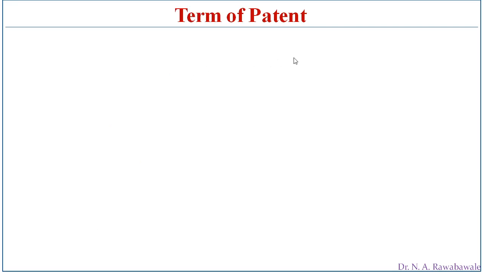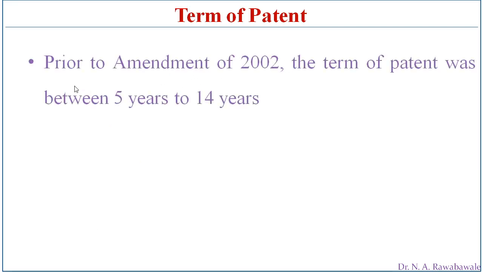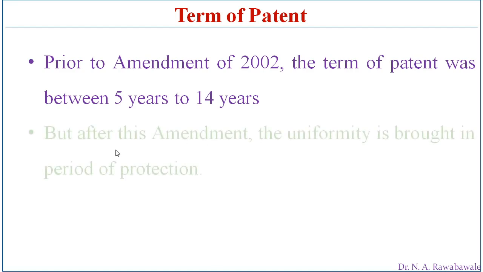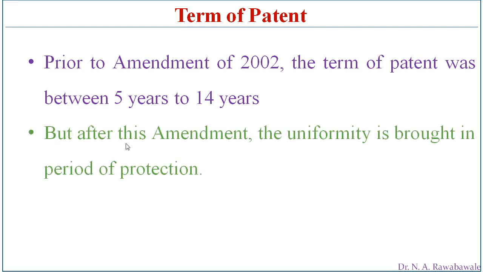The term of patent. Earlier, the term of patent was very short. Prior to the amendment of 2002, the term of patent was between 5 to 14 years. It was not uniform. A non-uniform term was granted. But after the amendment, uniformity was brought in the period of protection, and that protection was given for 20 years. Now the patent is protected for 20 years.